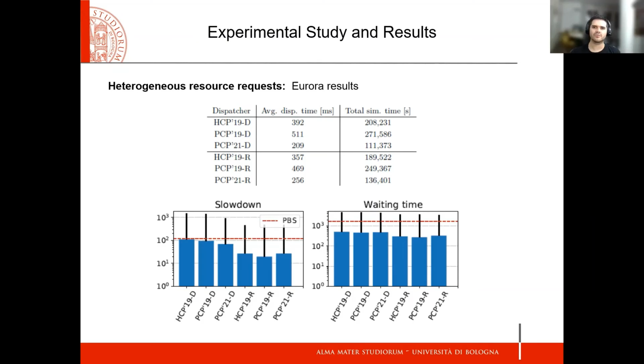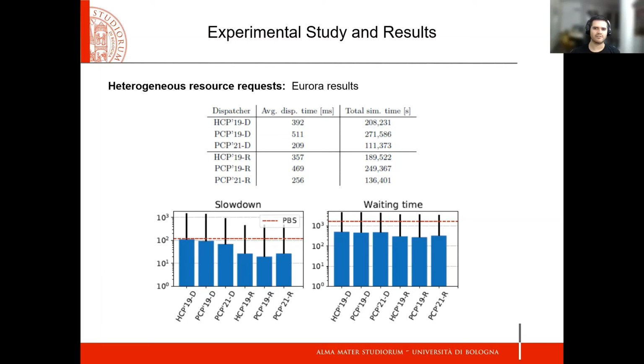Now let's check the result of Aurora. We evaluate two aspects: the performance by comparing the average dispatching time and the total simulation time that appears in the table, and the quality of service by comparing the slowdown and the waiting time. All the dispatchers complete the simulation of Aurora. Comparing the performance in the table, we can clearly see the benefits of using PCP21. The performance dropped almost by half when using D with respect to HCP19. The average dispatching time is still less compared with PCP19, which could be attributed to its higher number of decision variables. PCP21 is the most efficient dispatcher also when using R.